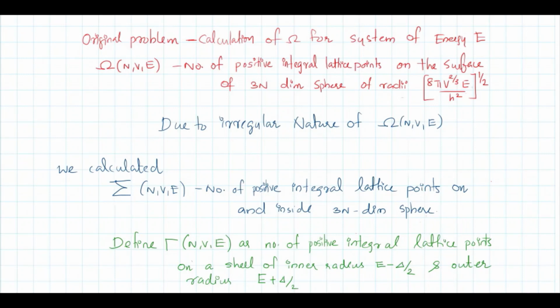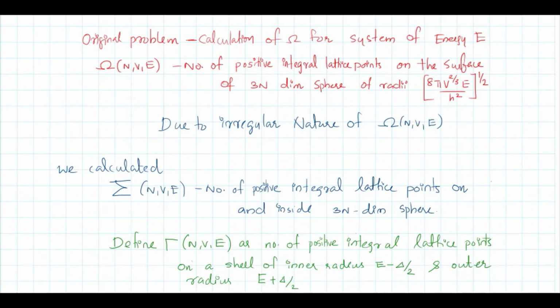But our original problem was, for an isolated system, calculate the number of microstates. But a strictly isolated system is not possible. Practically all systems will have some fluctuation of energy. So now we are going to calculate the number of microstates for a system whose energy fluctuates between E minus delta by 2 and E plus delta by 2.